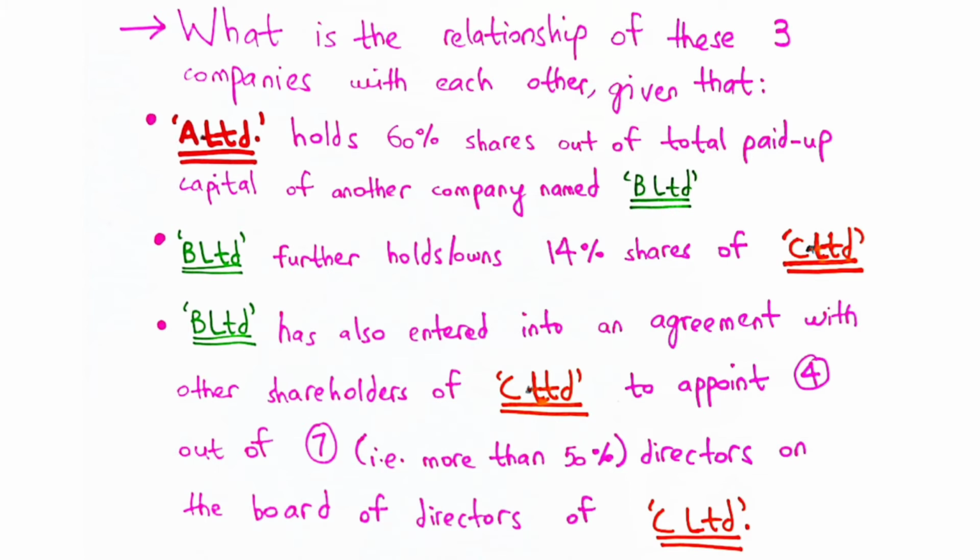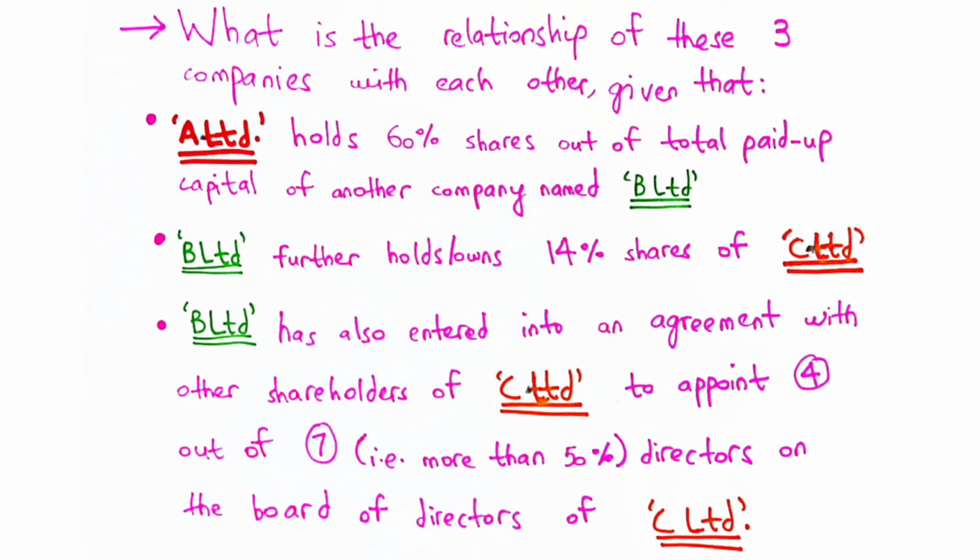Now, because of this piece of information, we can observe that 4 out of 7 means more than 50% of the directors are going to be appointed by B Limited on the board of directors of C Limited, and this piece of information is very crucial. Why? Because there is yet another rule under the Companies Act 2017, and once again, if you want, you can refer to that very first slide that I shared at the beginning of this video,